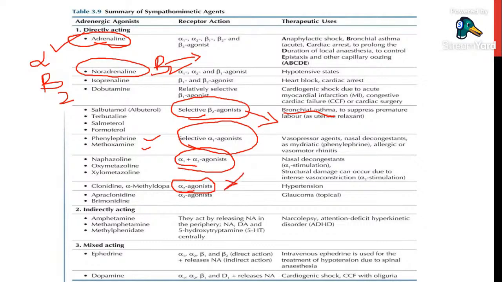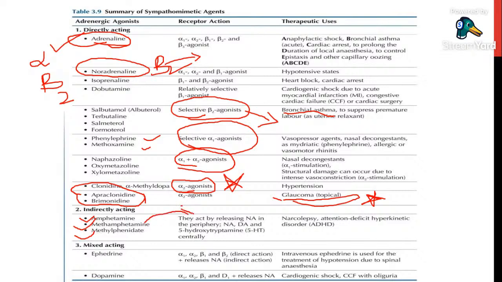This is very important. And apraclonidine and brimonidine are again alpha 2 agonists, but these drugs are not used orally. They are used topically, especially in glaucoma. Even this is also an expected one. And we have amphetamines, methamphetamines, and methylphenidate. These drugs act centrally and indirectly, and they increase the release of noradrenaline. They will not directly act on receptors.